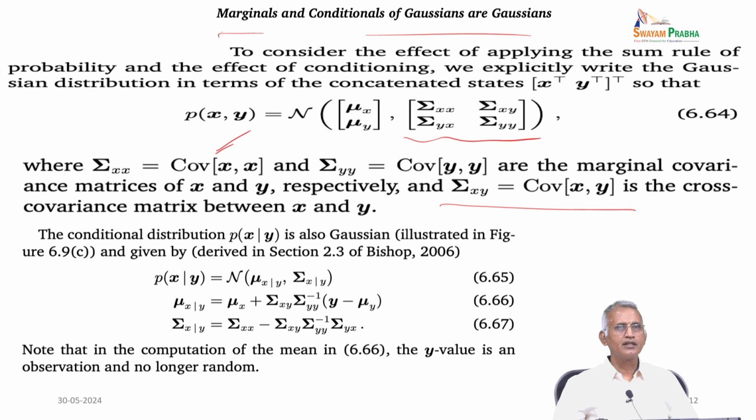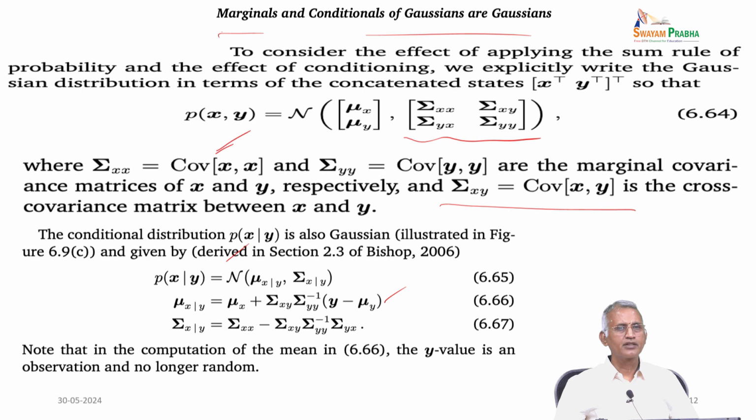The conditional distribution p(x | y) is also Gaussian and is given by p(x | y) equal to N(mu x given y, Sigma x given y), where mu x given y equals mu x plus Sigma xy Sigma yy inverse (y minus mu y), and Sigma x given y equals Sigma xx minus Sigma xy Sigma yy inverse Sigma yx.